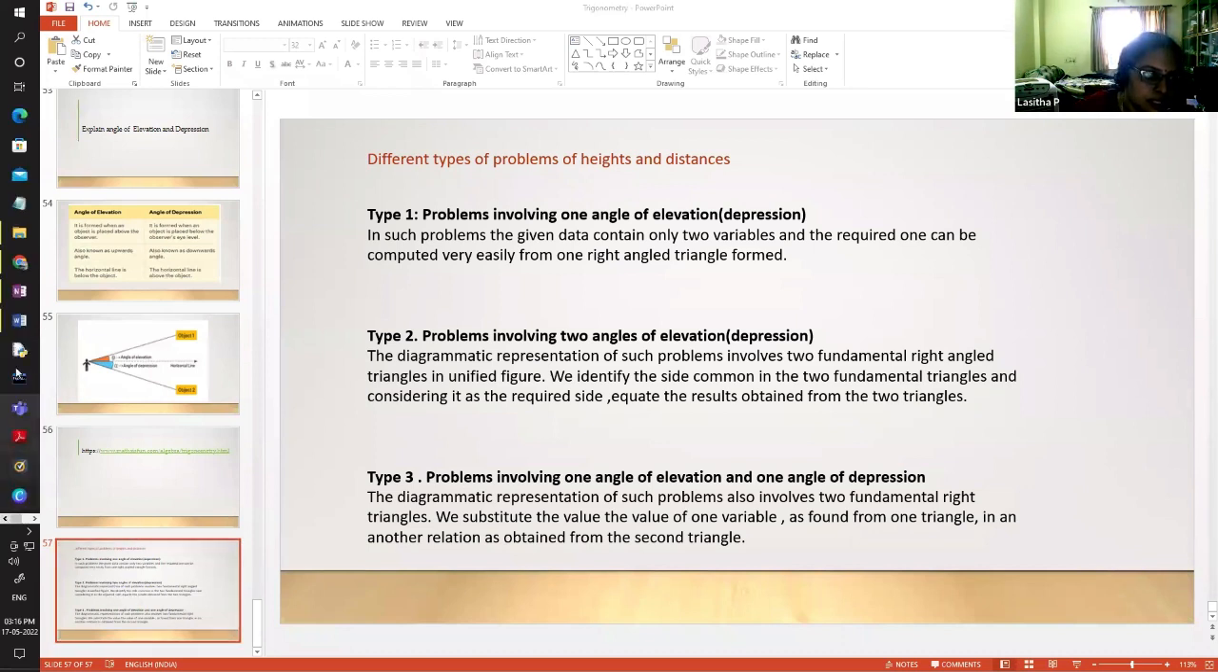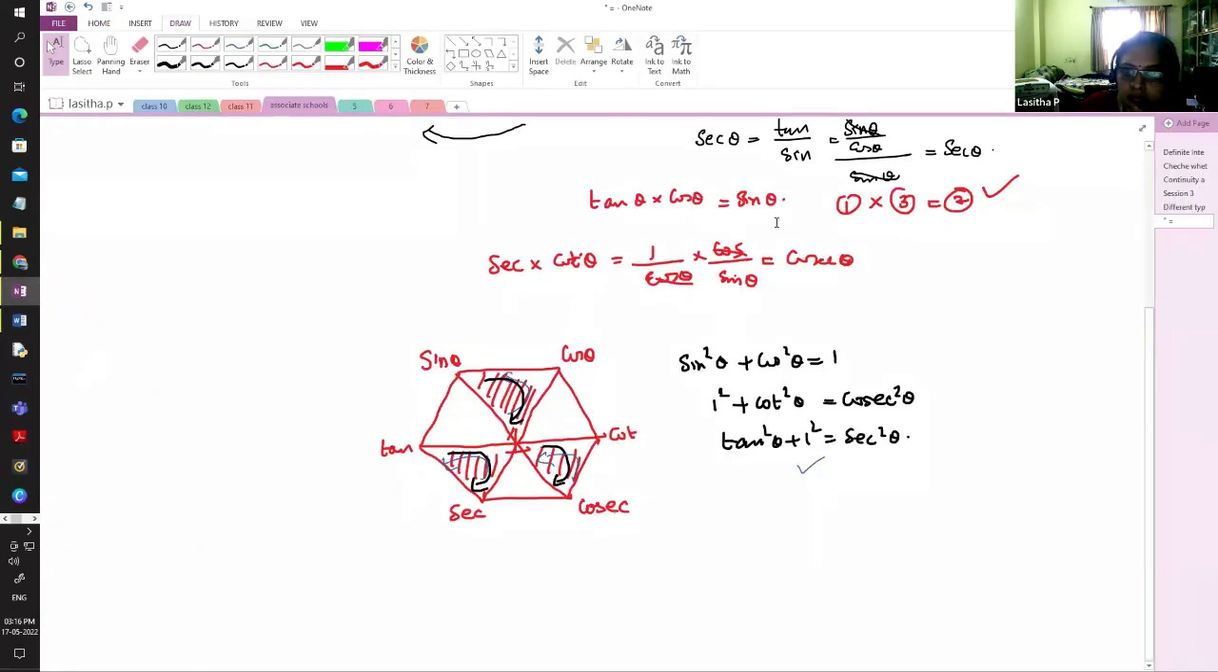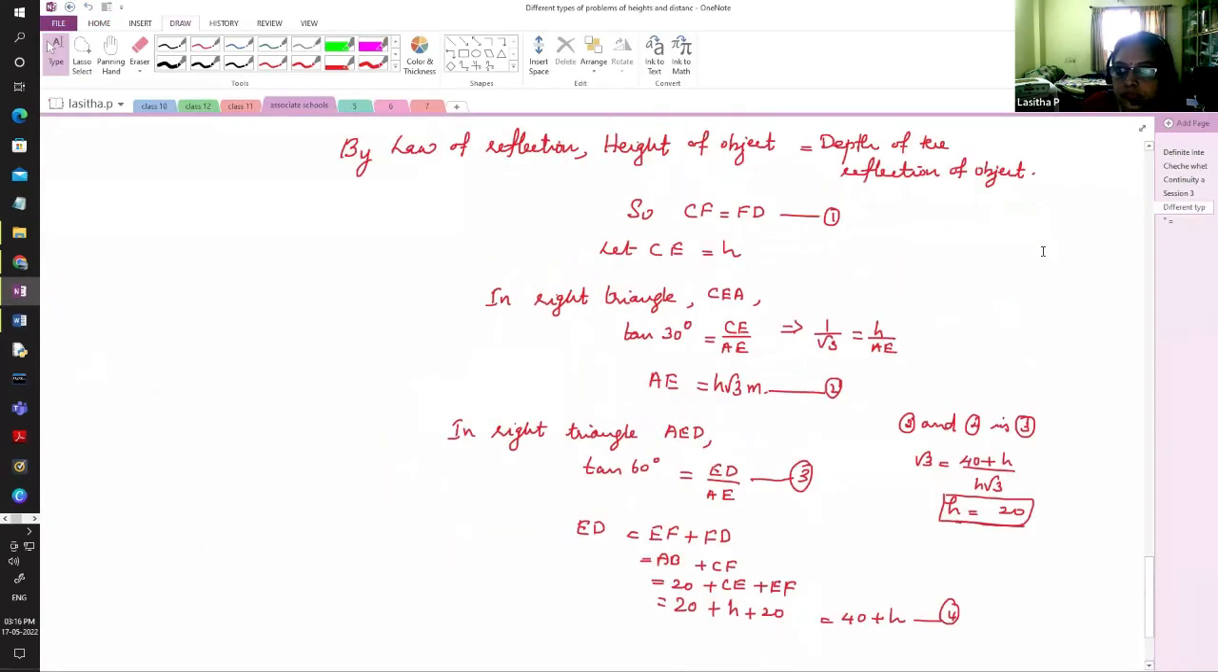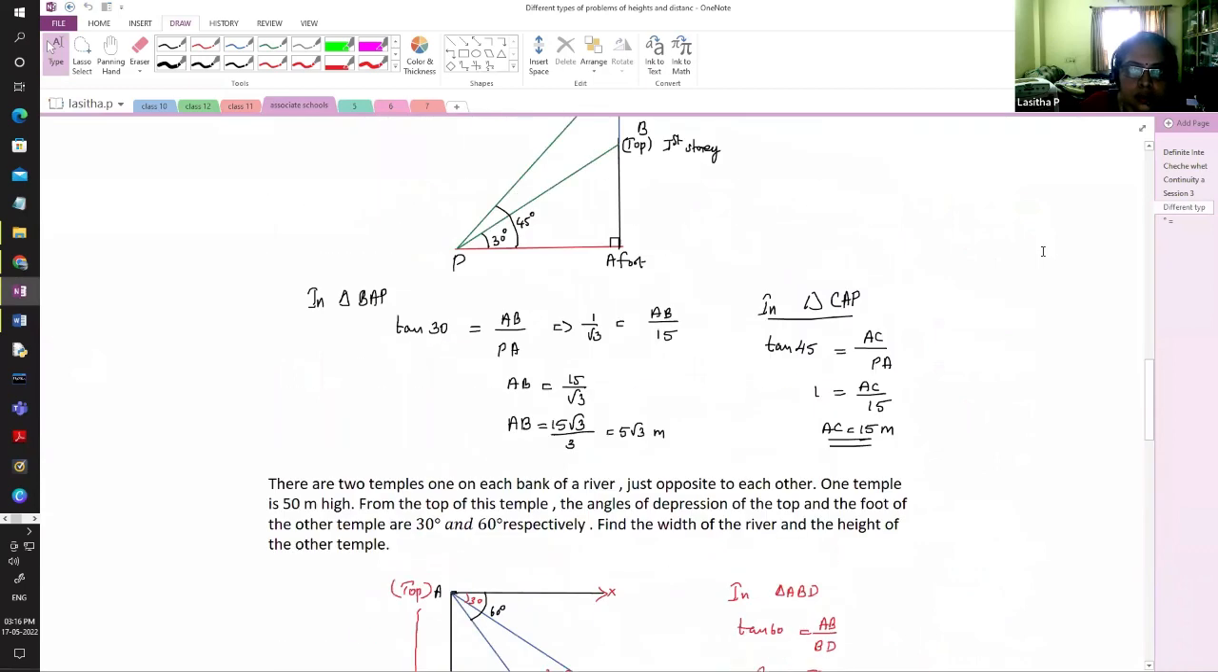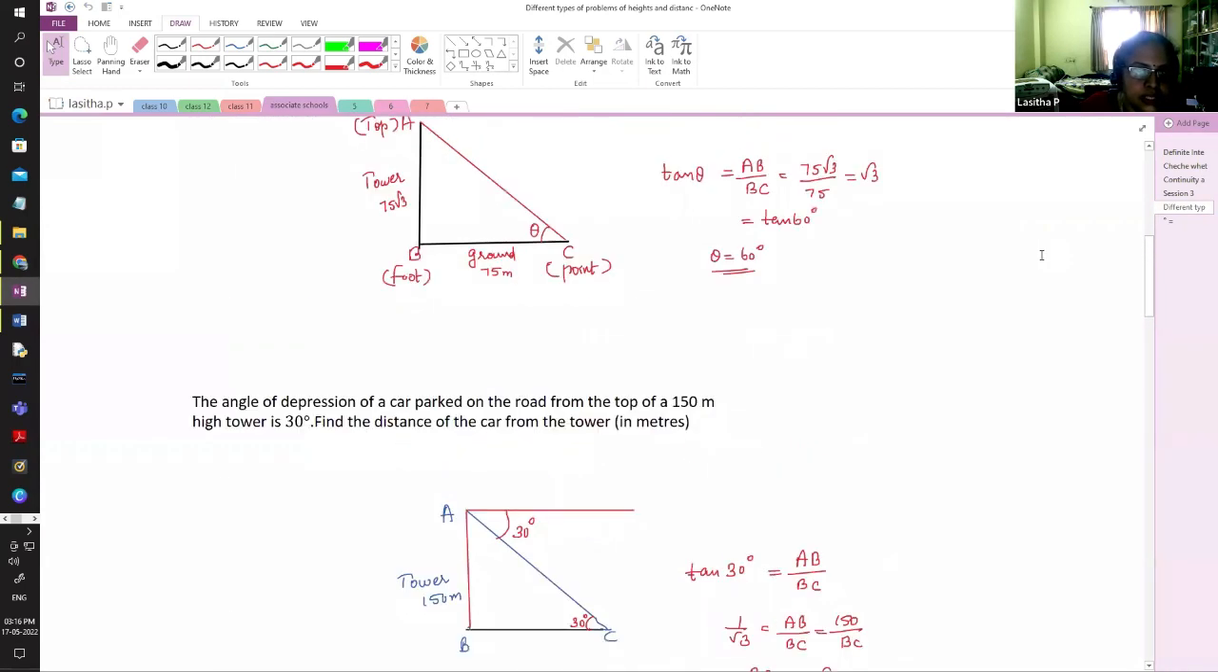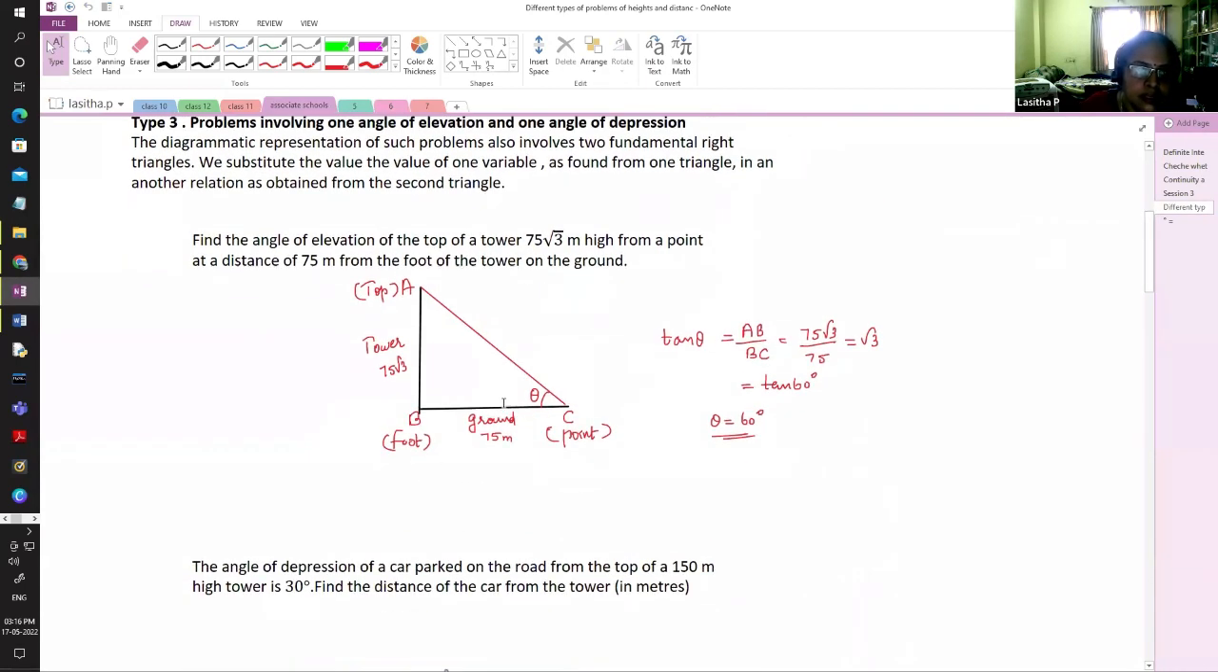I just took one problem from each category. We all know these, even then. These are all one example I have taken from each category. When one angle is mentioned in the question: find the angle of elevation of the top of the tower 75√3 meters high from a point at a distance of 75 meters from the foot of the tower. So while drawing itself, let them mark which is the tower, which is the ground, which is the foot. During learning time, everything is possible.